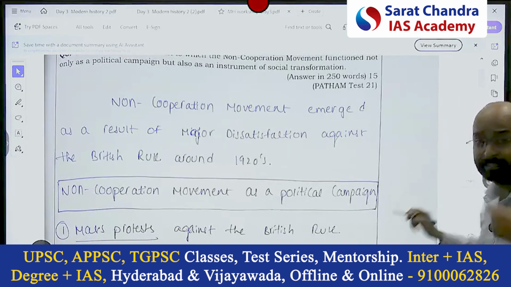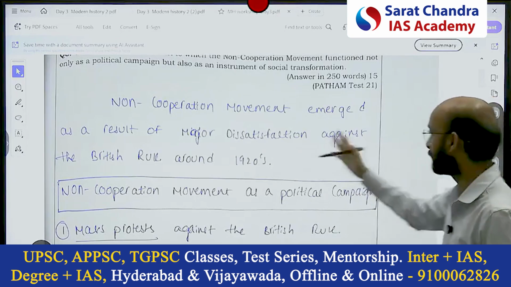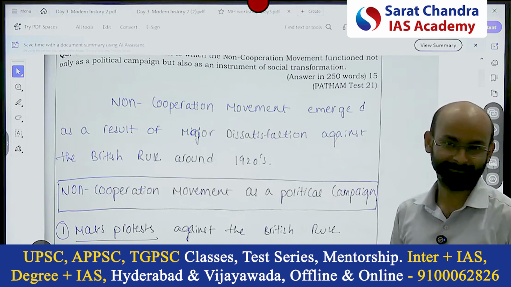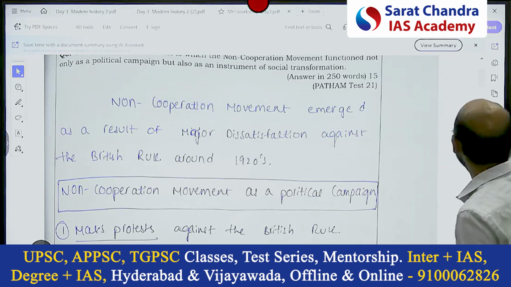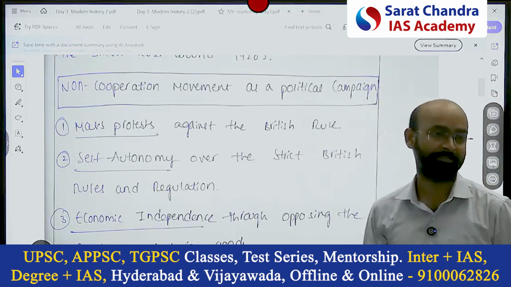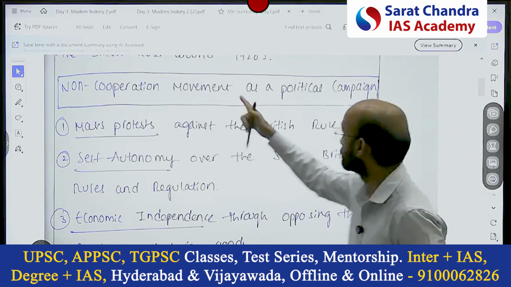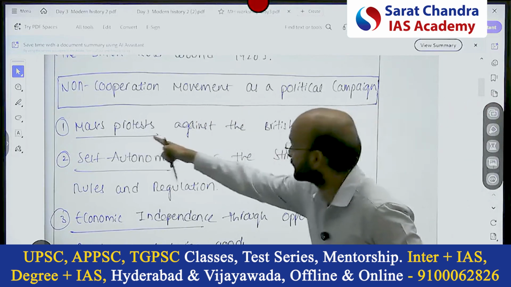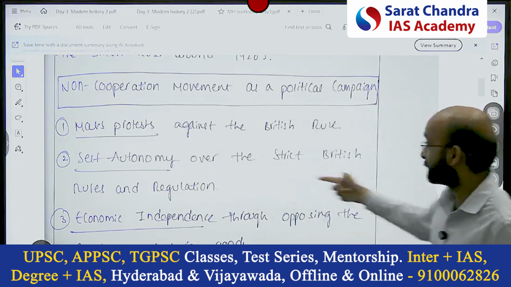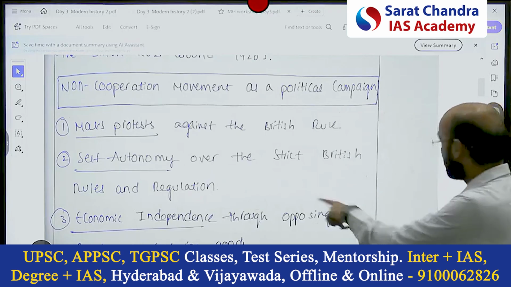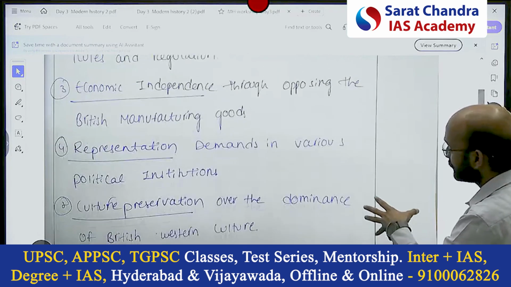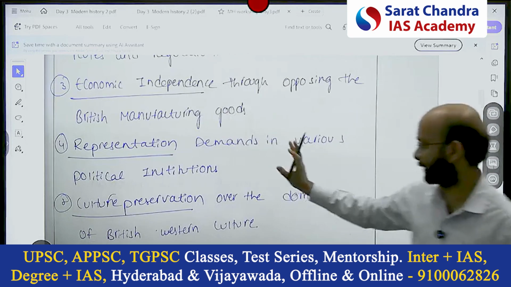Now see how maturity is coming in just the third class. If you see his first answer, he did not even write the first answer on the first day. Now, this he has written. See this: non-cooperation movement as a political campaign, exactly addressing the subheading. It says mass protest against the British rule, yes, it's political. Self-autonomy over the strict British rules and regulations. Economic independence he wanted, because that will bring the political also, but linking with the political is important.